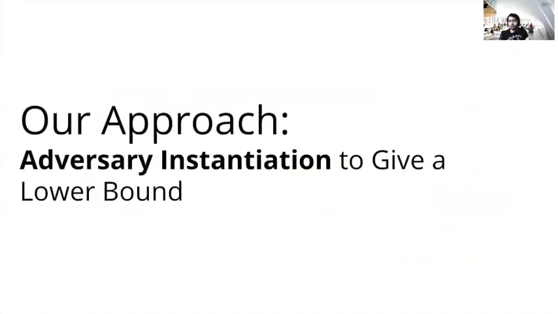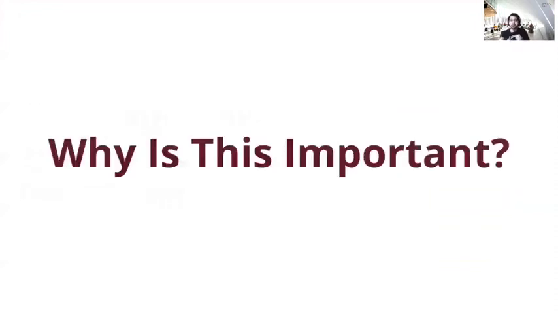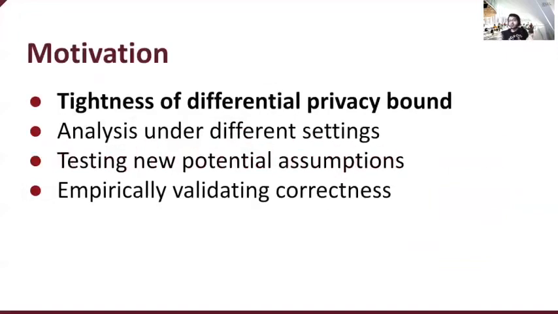Our approach is to do adversary instantiation, which means that we create adversaries and find those lower bounds by applying those adversaries. And why this work is important: the first motivation is to see the tightness of these differential privacy bounds.